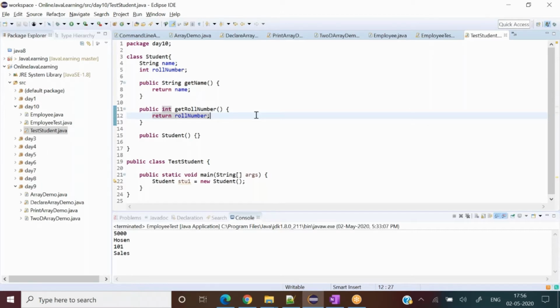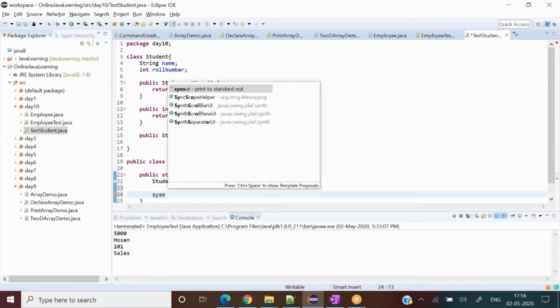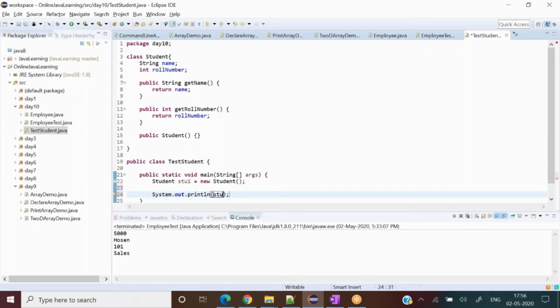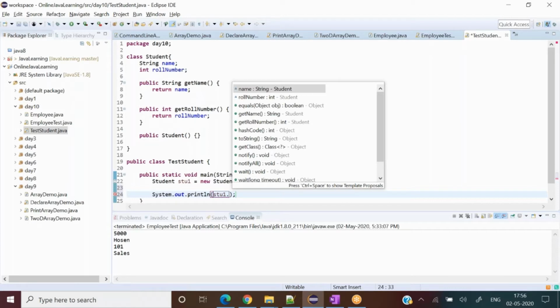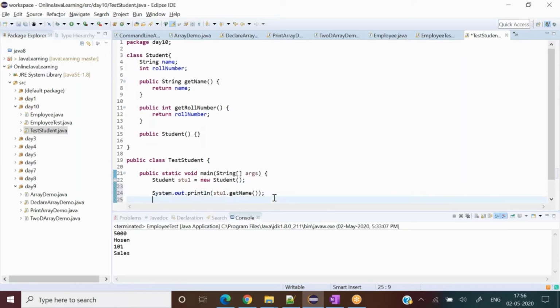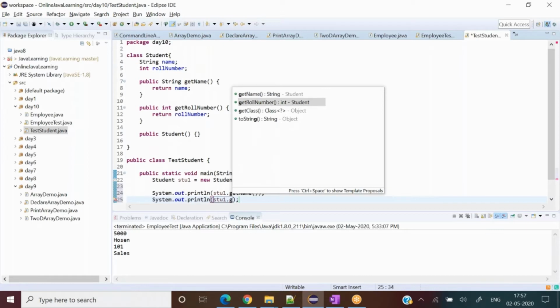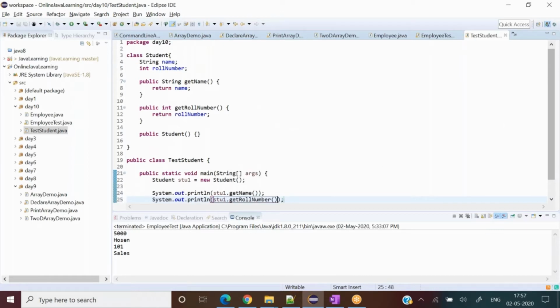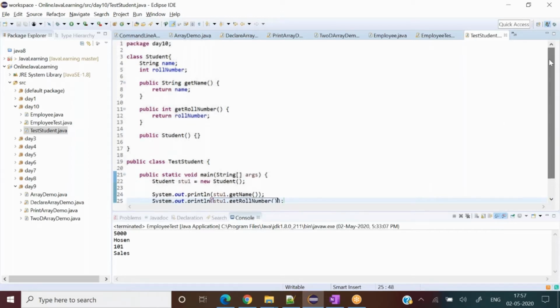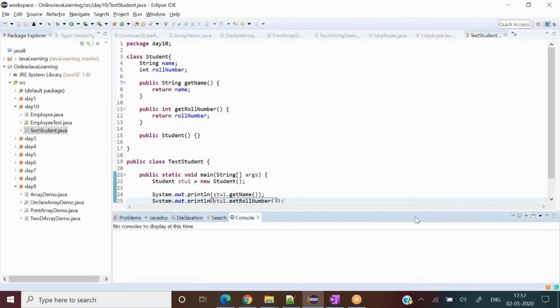I write this so that I can have a look here in the client class. So I write System.out.println, stu1 dot, see, everything appears. I would like to see getName and getRollNumber. Now tell me what should be the output of this program. Before I tell you the output, can you minimize the console?